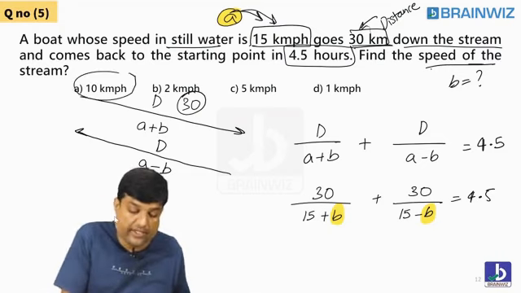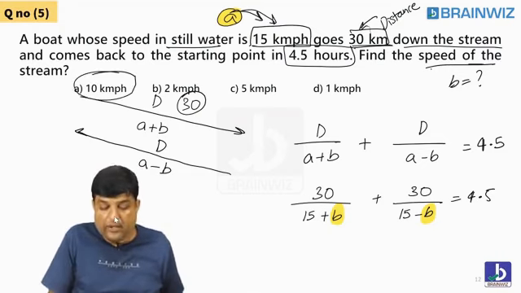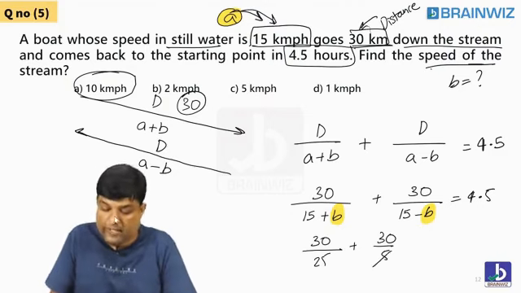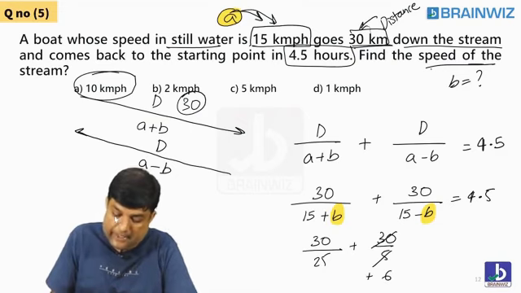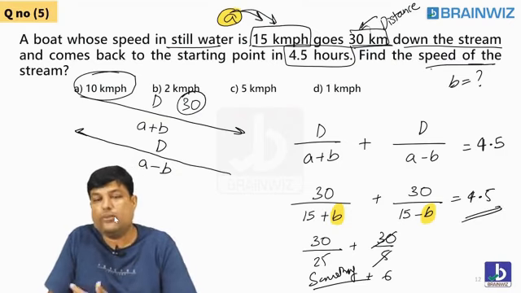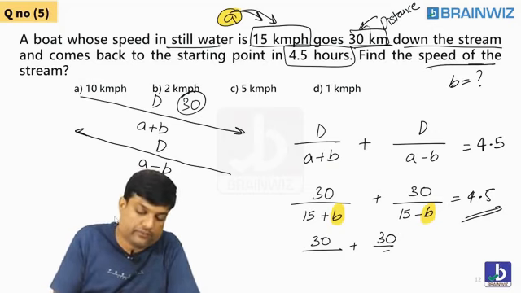The first option is 10. Students, the first option is 10. Let's try it and see, okay? So 30 by 15 plus 10: 15 plus 10 is 25. 30 by 15 minus 10: 15 minus 10 is 5. So 5 ones are 5, 6 is 6 plus something. Will you get 4.5? No. So definitely you are more than 4.5 only. So students, it's not matching. So what do we do now? Go for the next option.